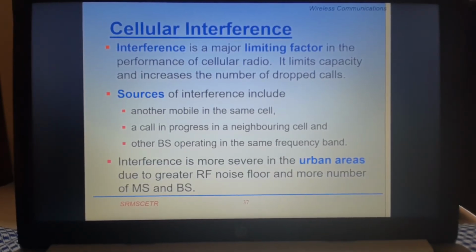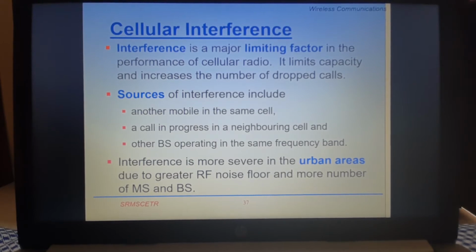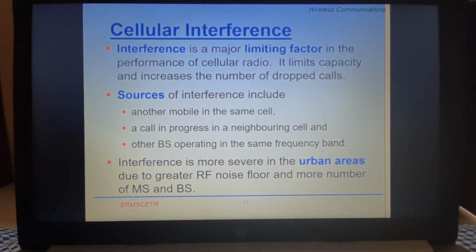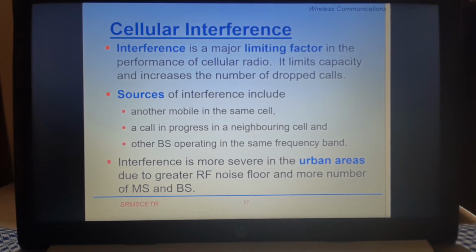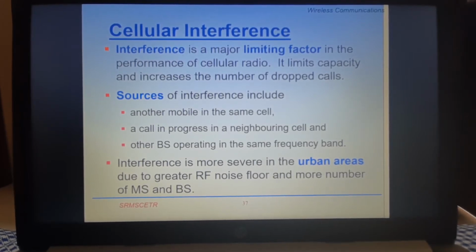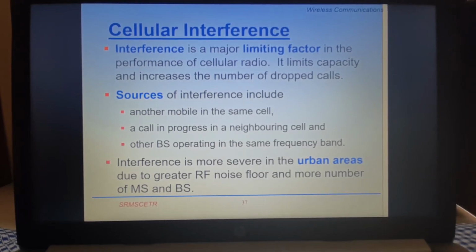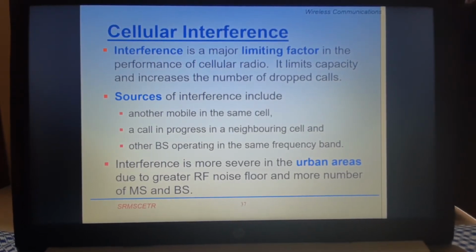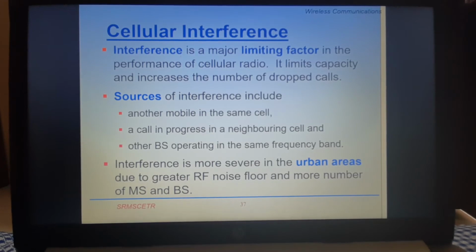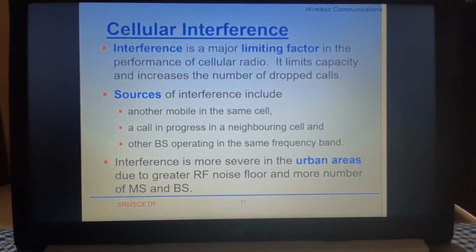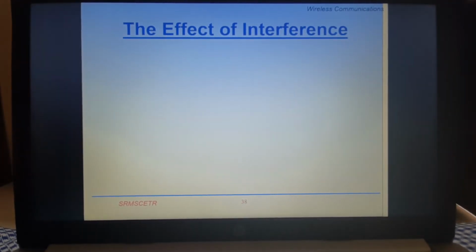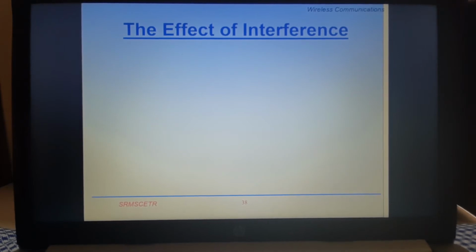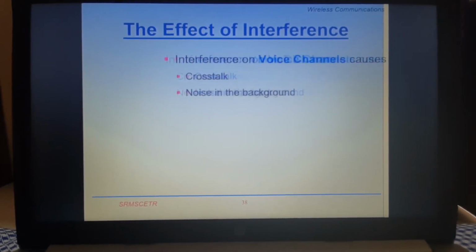Interference is more severe in urban areas such as Rajendra Nagar and Rampur Garden civil lines in Bareilly, due to the greater RF noise floor and the larger number of mobile stations and base stations. It is well known to all of us. Take Rajendra Nagar: the number of subscribers is very large. There are a large number of MS and base stations, so there is a problem of interference also. So you have to minimize the interference in that area if you want to maximize the capacity of the cellular network.